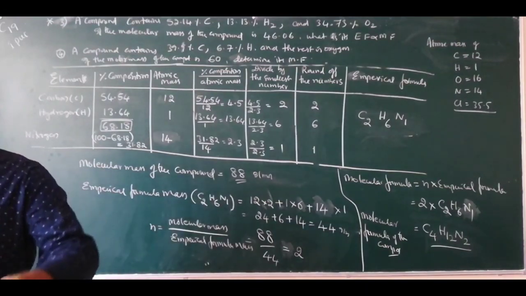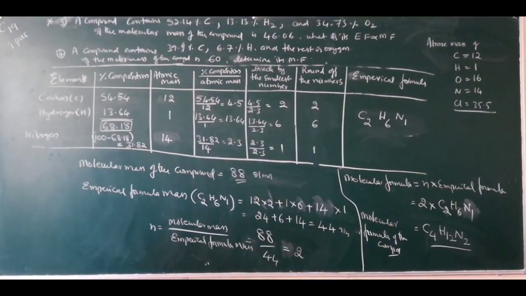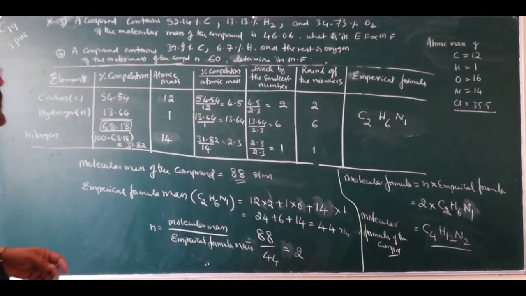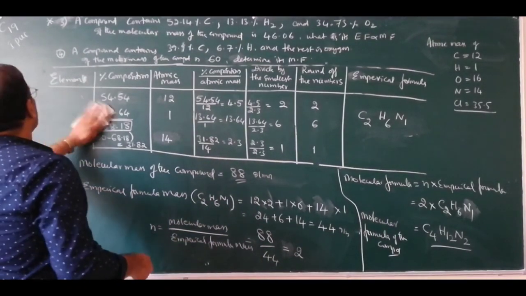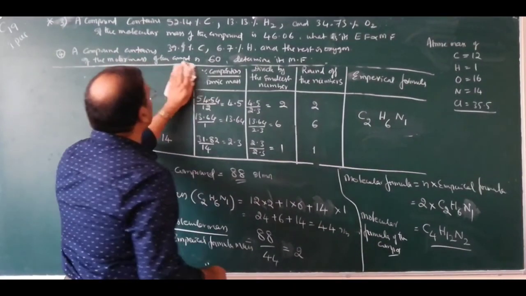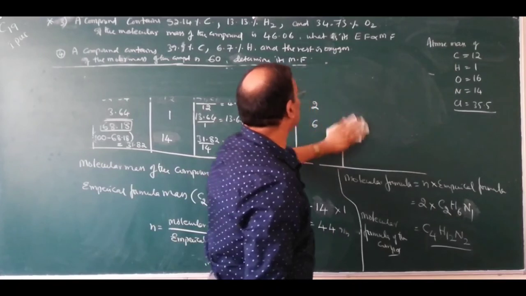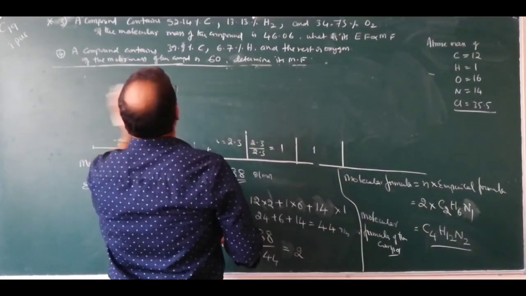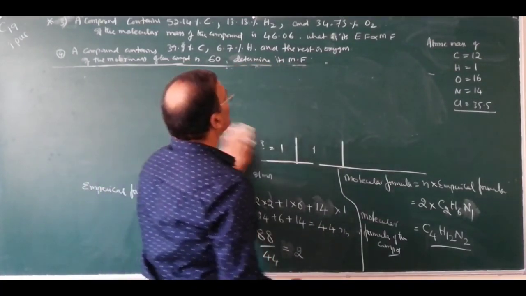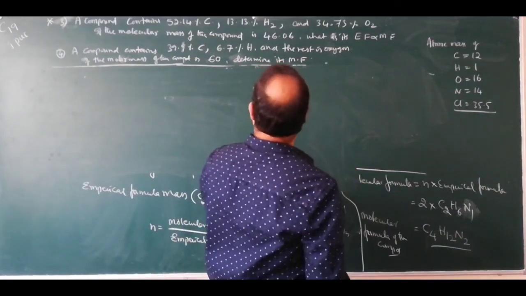So you work out these two problems, and definitely these problems are very important. And tell me the answer. In these problems, carbon, hydrogen and oxygen are given.